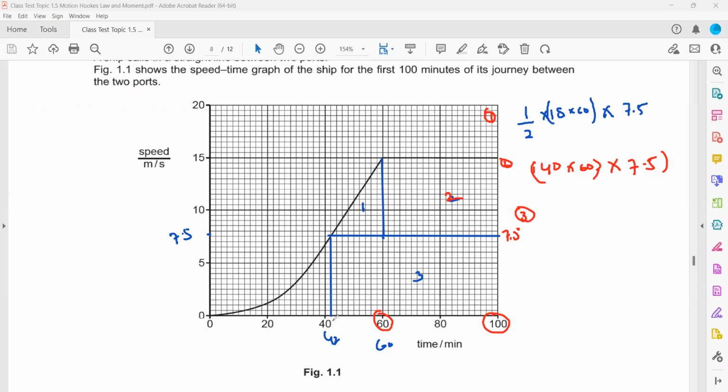And then the third figure starts at 42 and ends at 100, so it's equal to 58. But again, 58 minutes, we have to convert into seconds. So first we multiply by 60 to convert into seconds, and then we multiply by the height, which is 7.5. This is one way of doing this. Or the second way: you work out the area of each figure and then multiply the last answer by 60. It won't make a difference. You will get the same result.